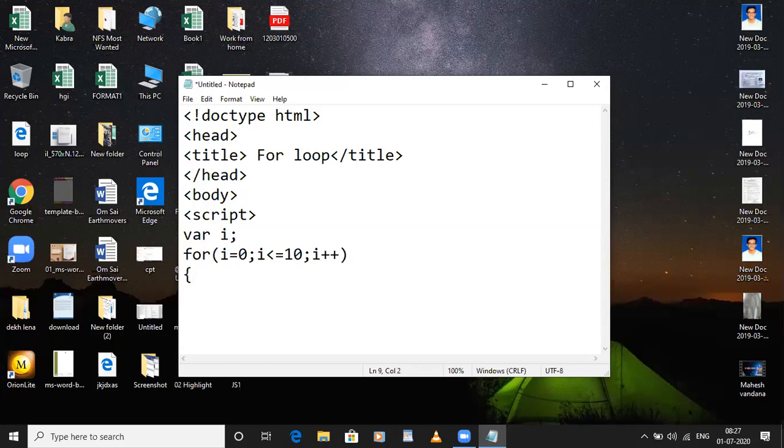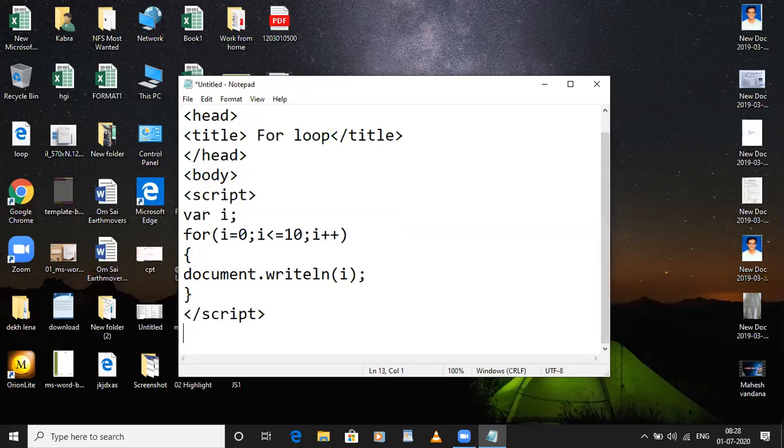Then for the printing statement we have document.writeln. You can directly write I over here because you need to print the value of I. Then close curly bracket. Then close this script tag.